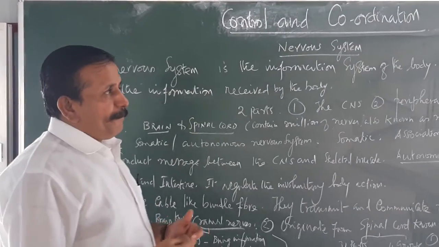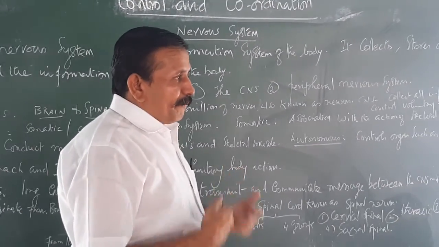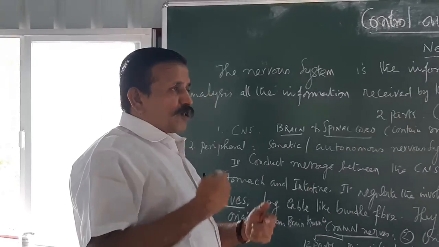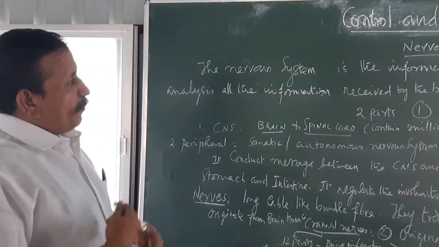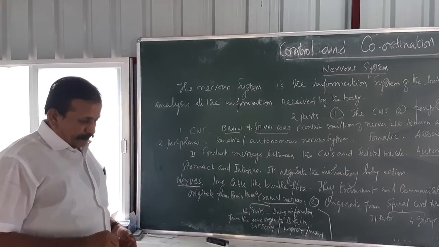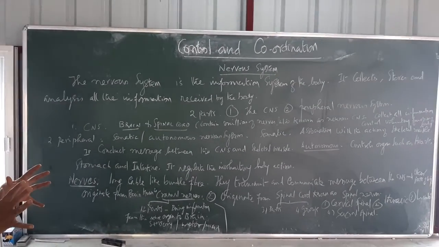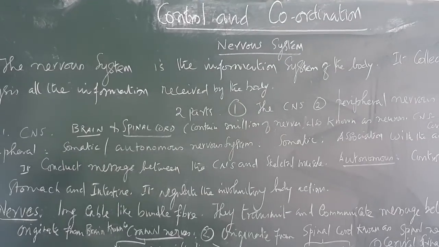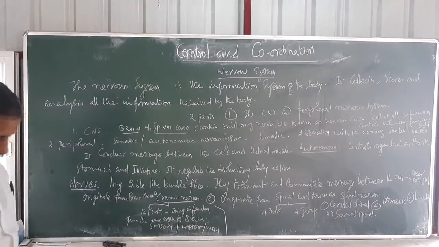Such action and reflection can be made by me or made automatically on the basis of our nervous system. So the nervous system is very important. The nervous system is the information system of the body.